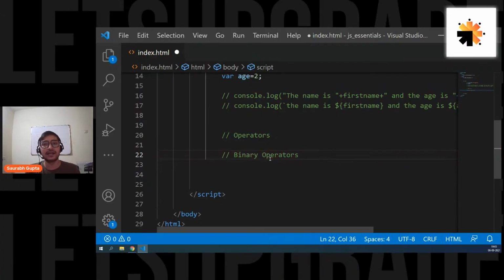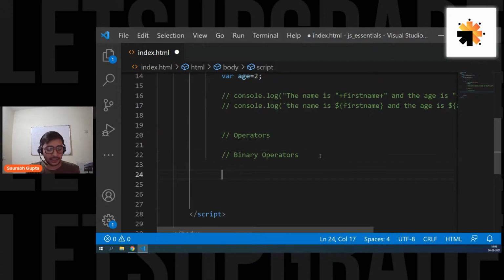Now, what are binary operators? Binary operators are the operators that require two operands to work. Example, plus. You need something here like 1, and you need something here like 2. It needs two operands. Operands are the things that work with the operators. So this whole thing is an operation, this plus is an operator, and this 1 and 2 are the operands. Operands are nothing but the things on which the operators work. Simple. Okay, guys? So binary operators are the kind of operators which only require two operands to work on.